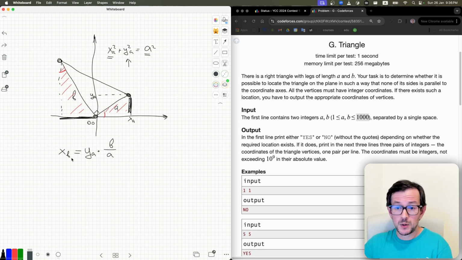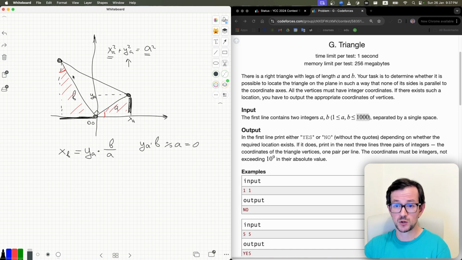So there are multiple ways to do it. We can just check that y multiplied by a multiplied by b is actually divisible by a. Or you can divide and then check, like I did in my solution. You can just divide, find some point, then check that the length of this segment is equal to b.